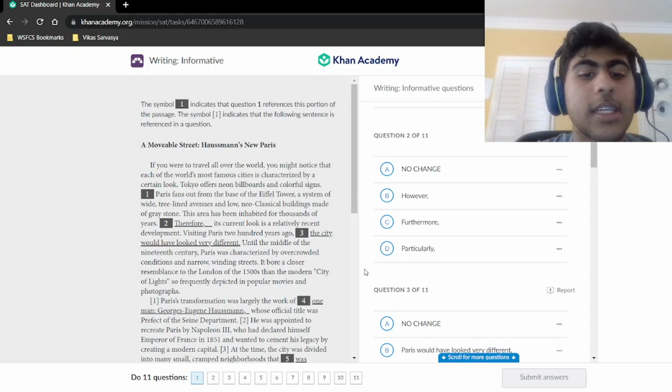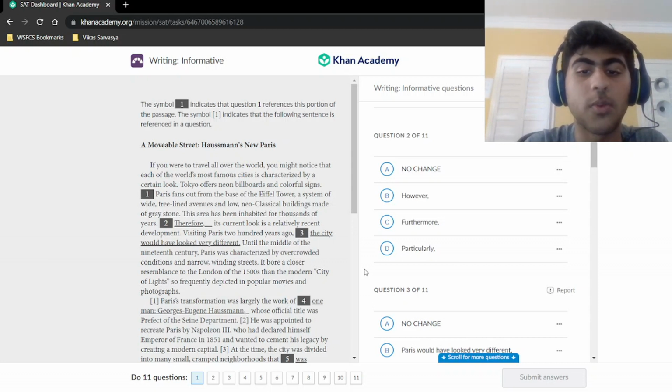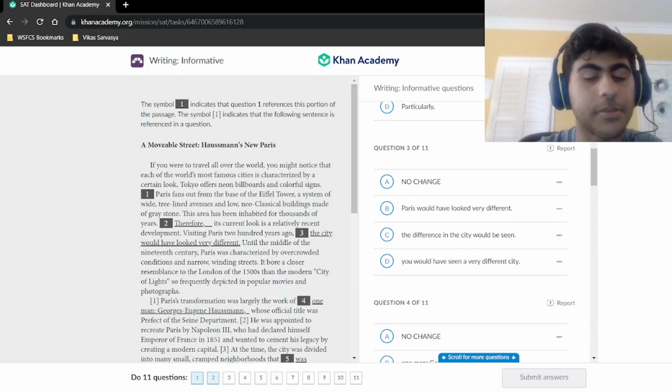This area has been inhabited for thousands of years, therefore its current look is a relatively recent development. Well, we have this area has been inhabited for thousands of years, and it's a recent development, so we have two contrasting ideas here. So we need a contrast word, not therefore, which is a cause and effect word. We need a contrast word. And we find that contrast word in the word however. That's a contrast word. It sets up that conflict between those two ideas, and that's our answer. Let's move on to the next question.